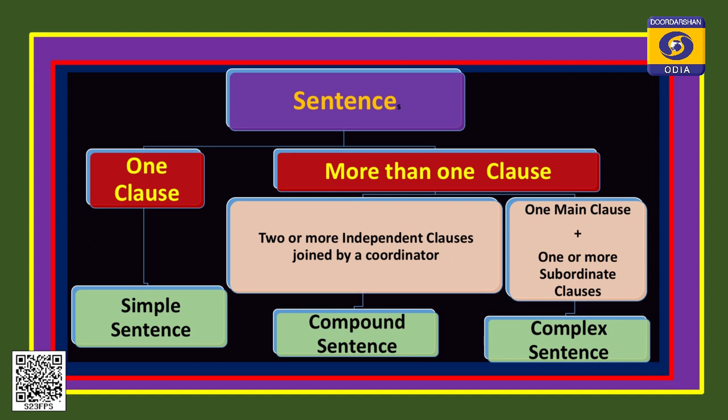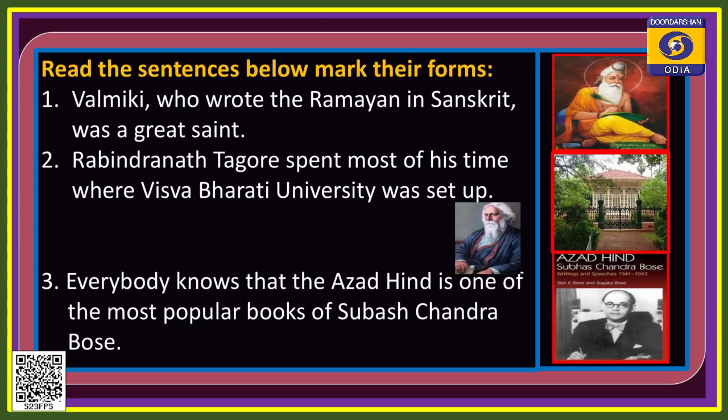Let us go to the next part. Now, you see I have given three examples. Number 1, Valmiki, who wrote the Ramayana in Sanskrit, was a great saint. Number 2, Rabindranath Tagore spent most of his life where Vishwabharati University was set up. Number 3, everybody knows that the Azad Hind is one of the most popular books of Subhash Chandra Bose.